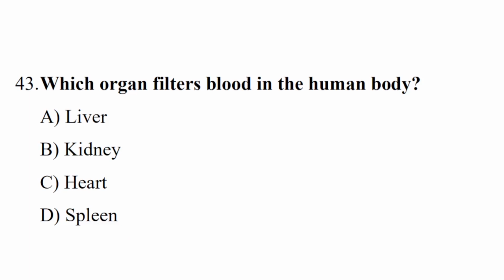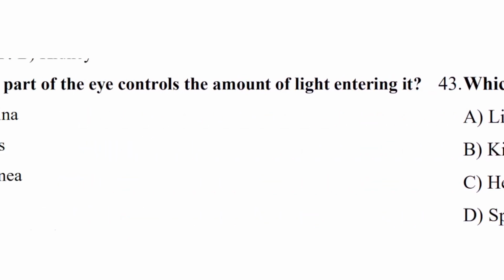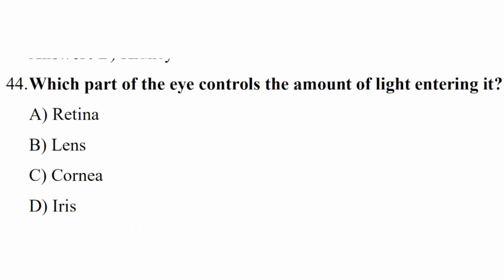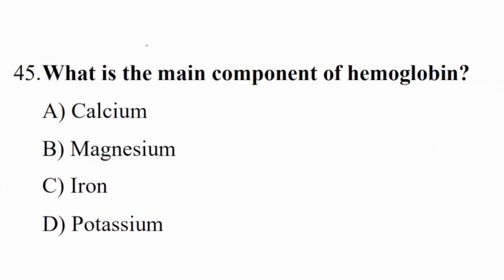Question number 43. Which organ filters blood in the human body? Correct answer is option B, kidney. Question number 44. Which part of the eye controls the amount of light entering it? Correct answer is option D, iris. Question number 45. What is the main component of hemoglobin? Correct answer is option C, iron.